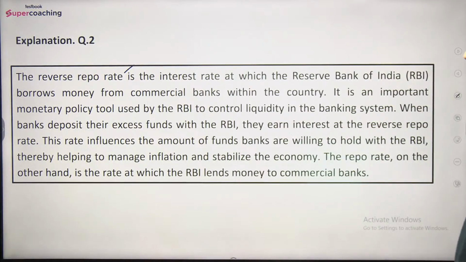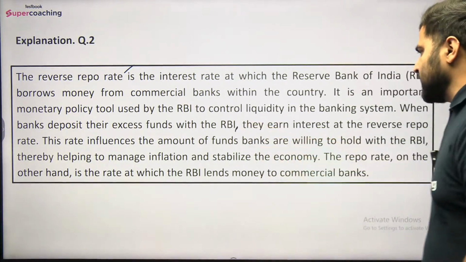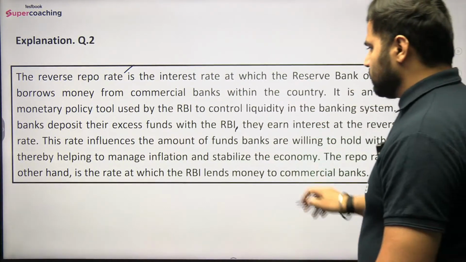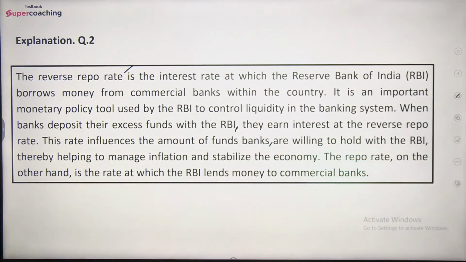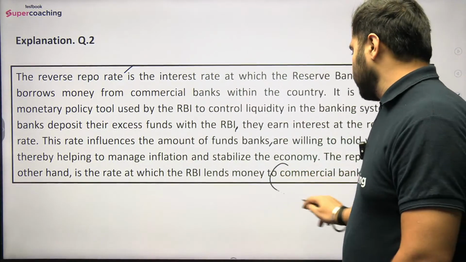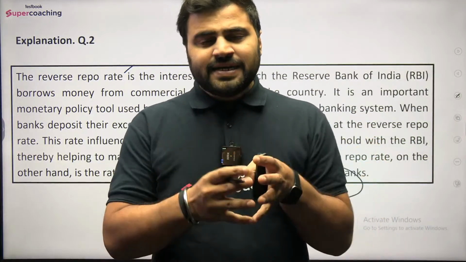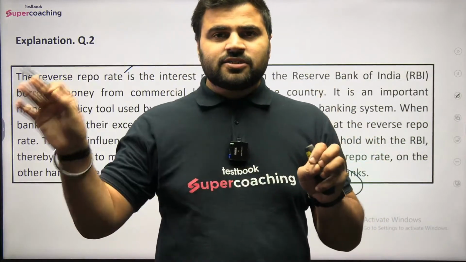When banks deposit their excess funds with the RBI, they earn interest at the reverse repo rate. The rate influences the amount of funds banks are willing to hold with the RBI, thereby helping to manage inflation and stabilize the economy. The repo rate, on the other hand, is the rate at which RBI lends money to commercial banks. So repo rate क्या होता है? The interest rate at which RBI lends to the commercial bank.